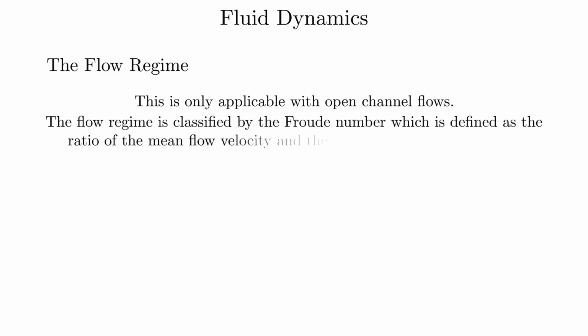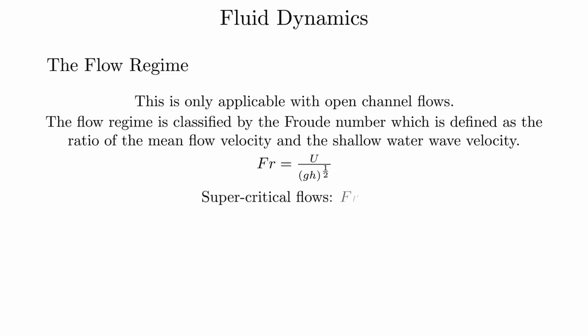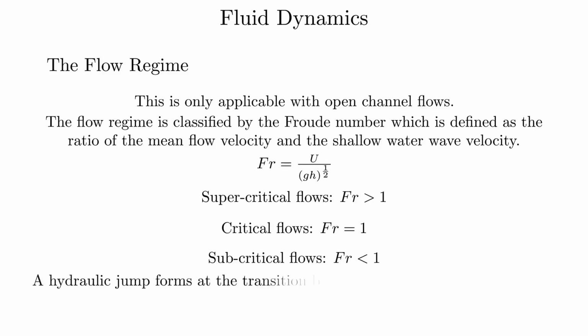The flow regime. Keep in mind that this is only applicable to open channel flows. The flow regime is classified by the Froude number, which is defined as the ratio of the mean flow velocity and the shallow water wave velocity. Supercritical flows occur at regions where the Froude number is greater than 1. Critical flows occur when the Froude number equals 1. Subcritical flows occur where the Froude number is less than 1. A hydraulic jump forms at the transition between super and subcritical flow.